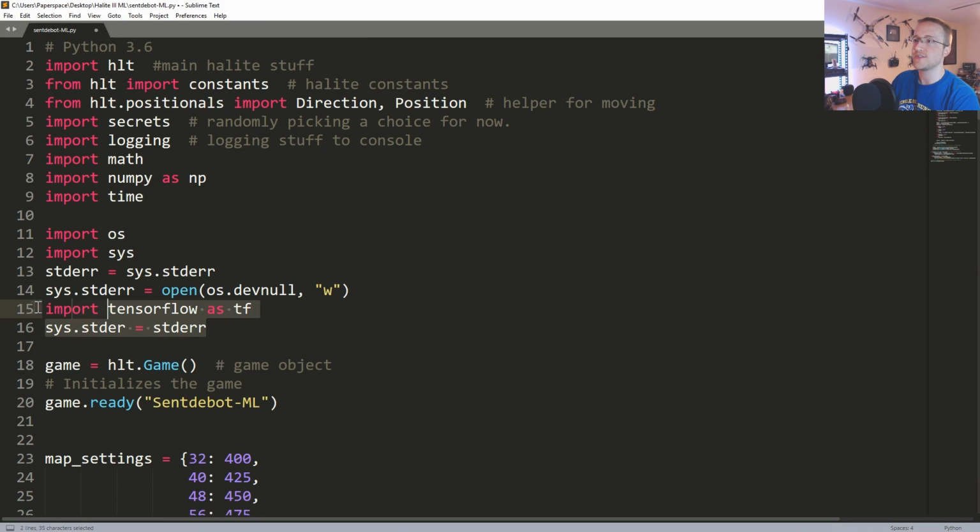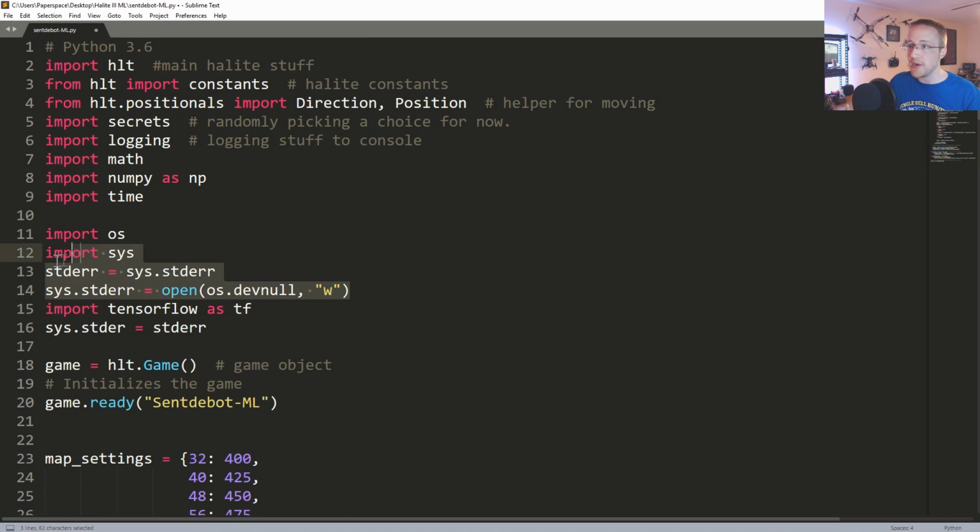So the issue is when you first import TensorFlow, it's going to tell you things like what backend you're using, which is with Keras. It's going to tell you things about your GPU and stuff like that, and we need to silence that.